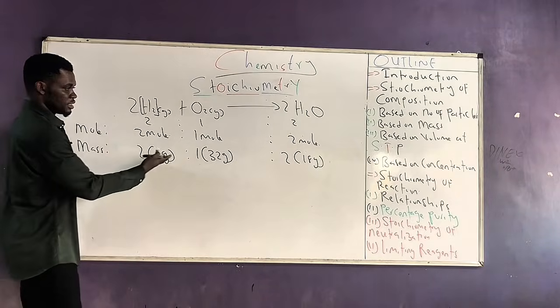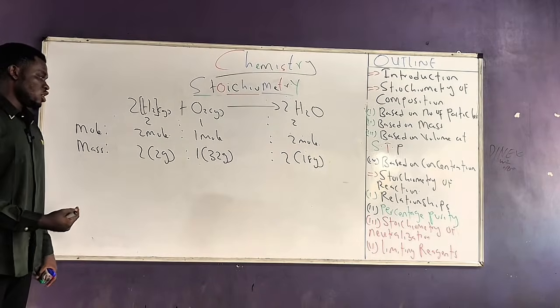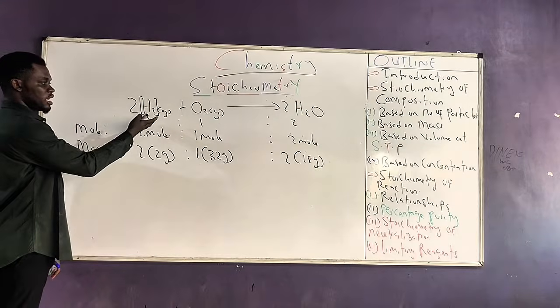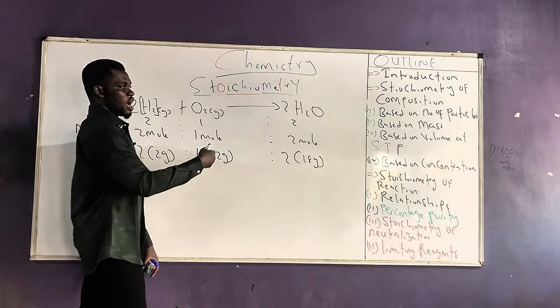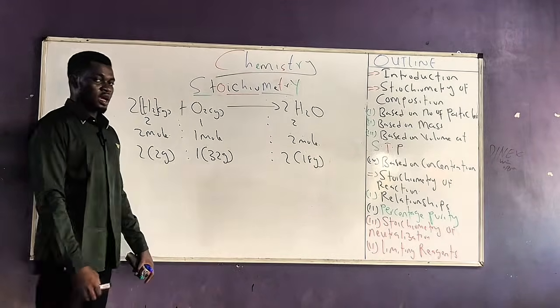Now, after expressing it in terms of gram, the stoichiometric coefficient can also give us an idea of the number of particles that are present in this reaction: number of particles of hydrogen that are involved in this reaction, number of particles of oxygen that are involved in the reaction, and number of particles of water that are formed in this particular reaction.